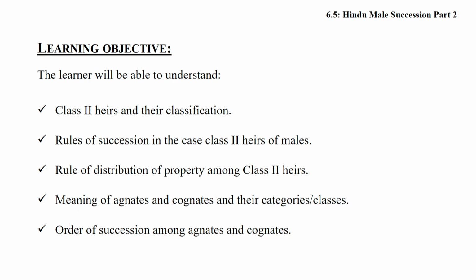Section 8 talks about the heirs of a Hindu male dying intestate. It is very clear that so long as the first class heirs exist, the second class will not acquire anything. But in the absence of the first class heirs mentioned in the schedule, the second class heirs will inherit the property.